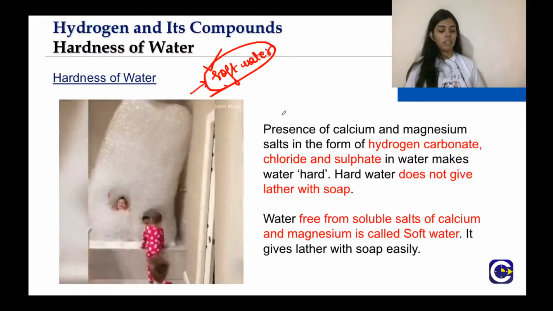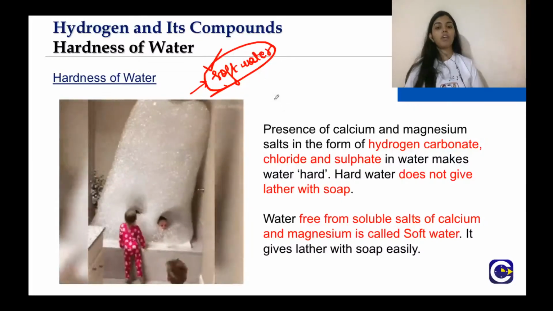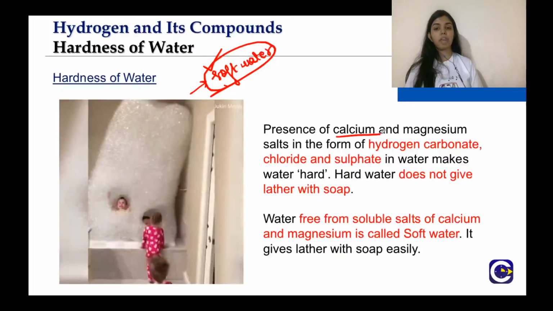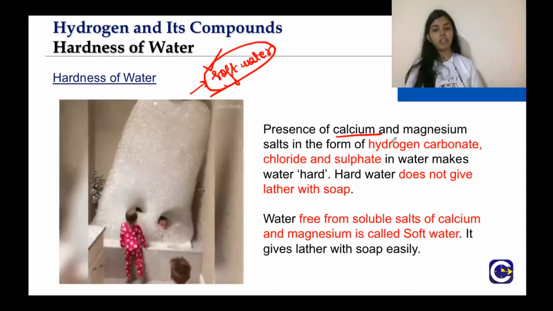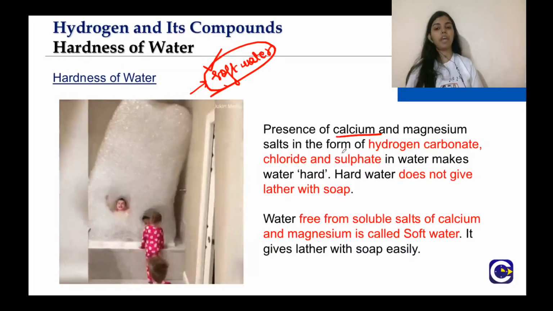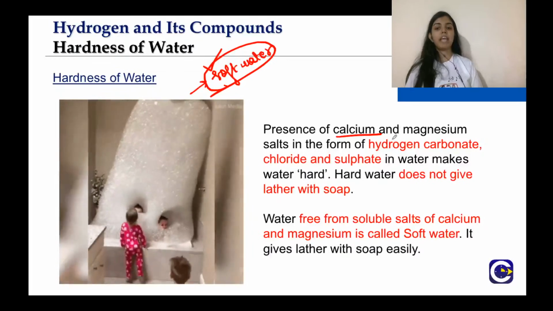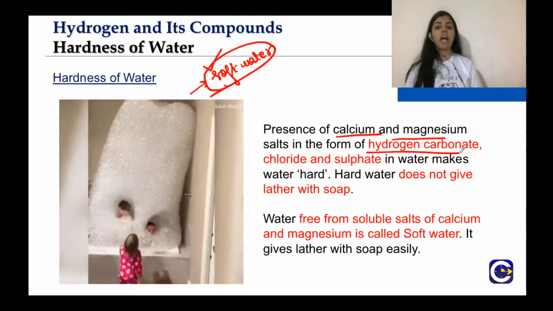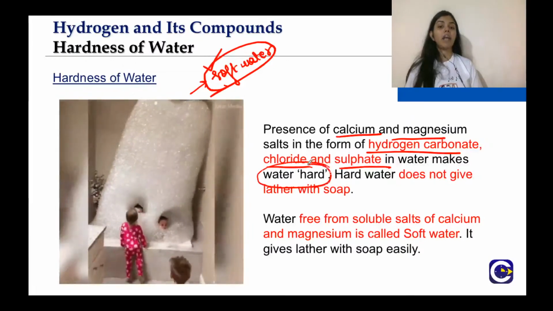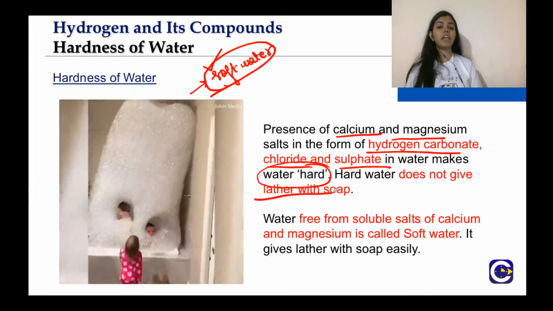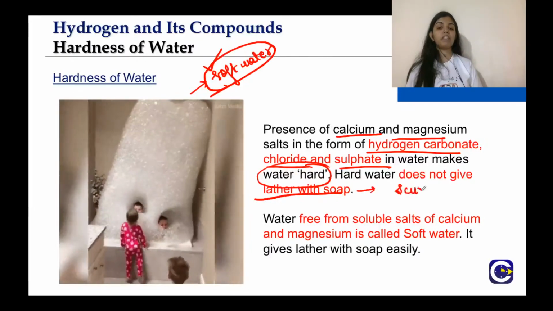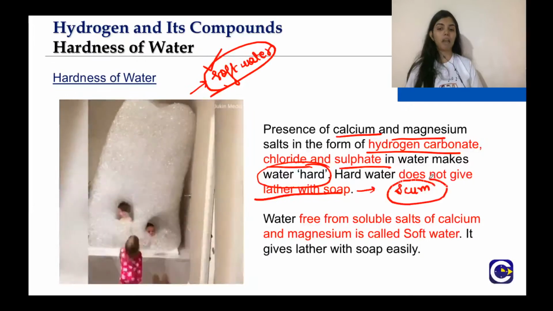So basically, if the water has salts like calcium hydrogen carbonate, magnesium hydrogen carbonate, or calcium chloride, calcium sulfate, magnesium chloride, or magnesium sulfate, that means calcium and magnesium in the form of hydrogen carbonate, chloride and sulfate, it makes the water hard. And hard water has the property that it does not give lather with soap, rather it leads to the formation of a white precipitate which sticks to our body, and it is known as scum, right?